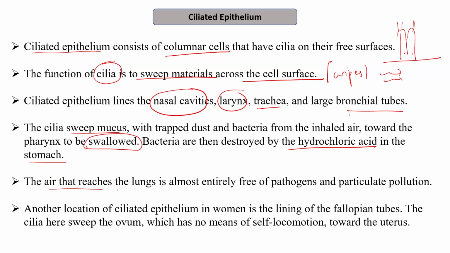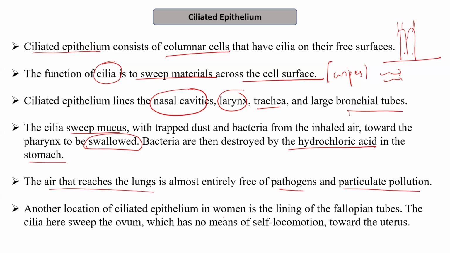So the air that reaches the lungs is now almost entirely free of pathogens and particulate pollution because of the presence of this ciliated epithelium. Therefore, the ciliated columnar epithelium prevents the entry of pathogens or particulate pollution, for example dust particles, into the lungs.